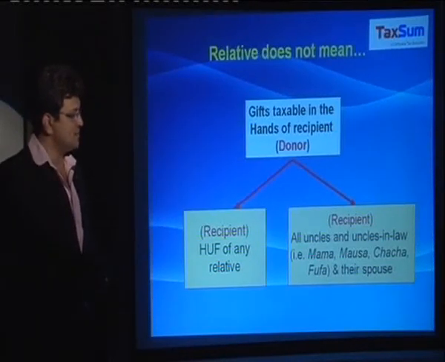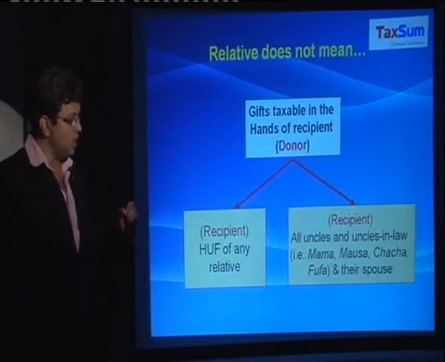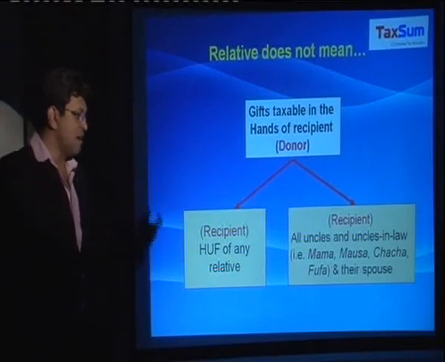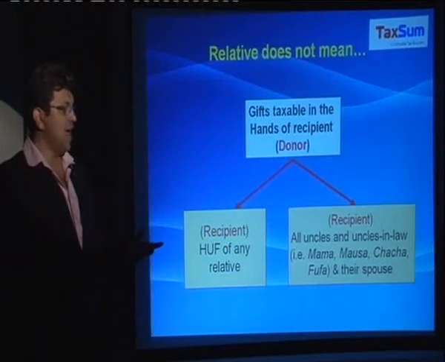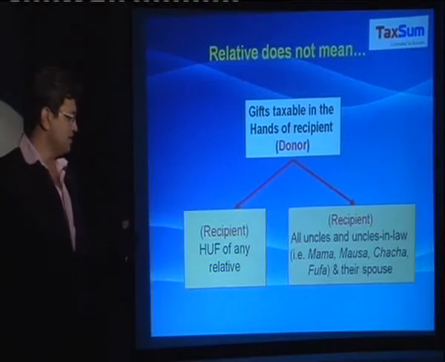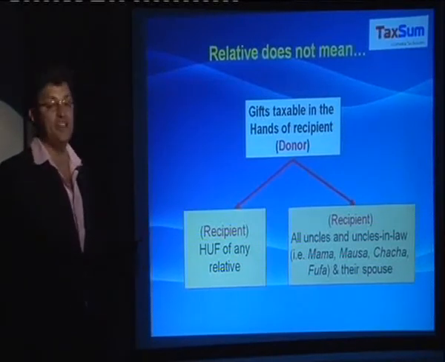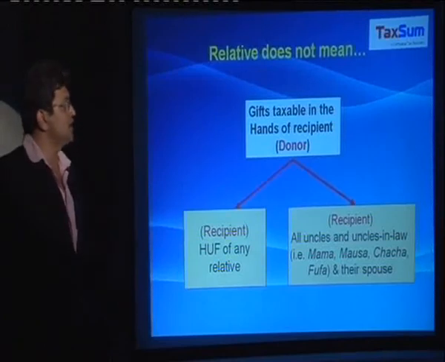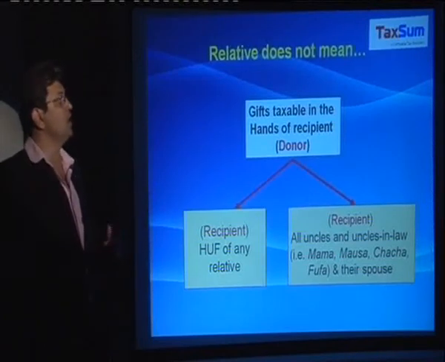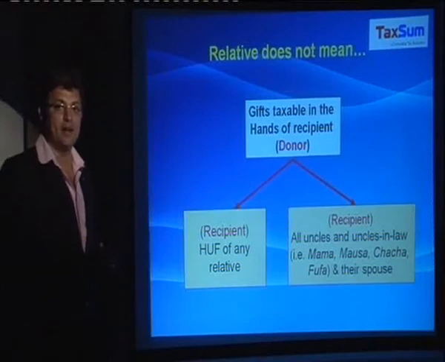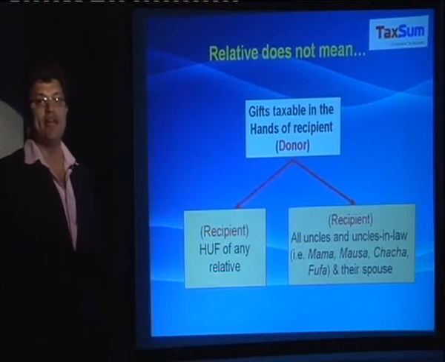Here it reflects that if the donor is an uncle, that is mama, mausa, chacha and their spouse, or if the donor is HUF of any relative, then under those circumstances it would not come under the definition of relative, and any gift received would be taxable.